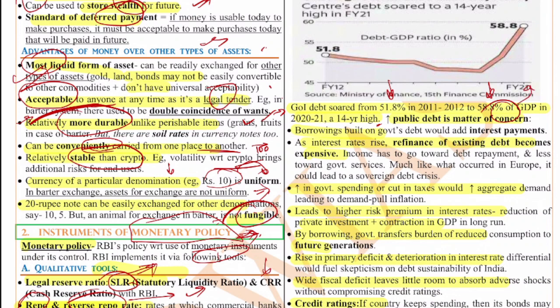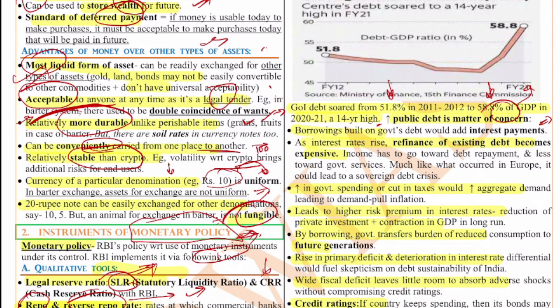So the first point is, the borrowings build on the government's debt with additional interest payment. That means there are already a lot of borrowings on which the government is paying interest. So additional borrowing will increase the interest burden for the government. Government has to pay more.